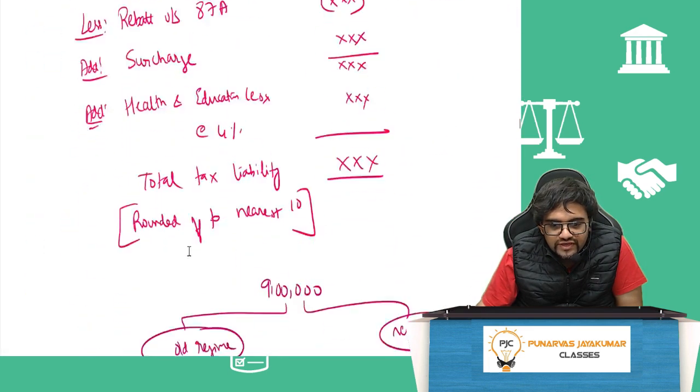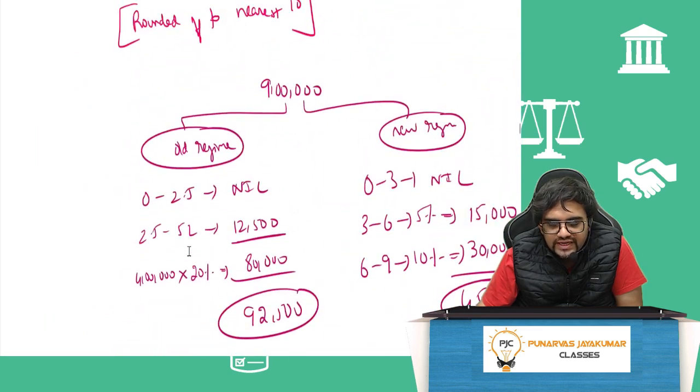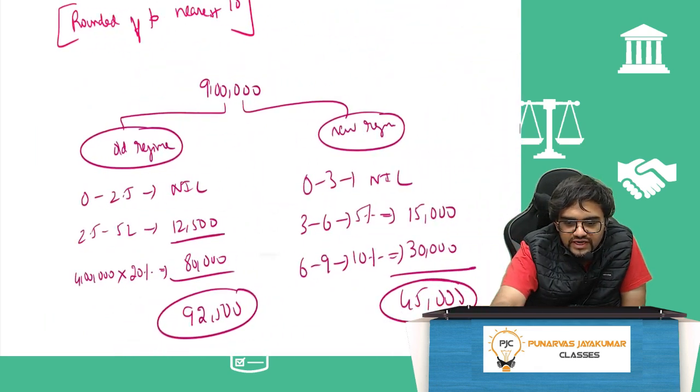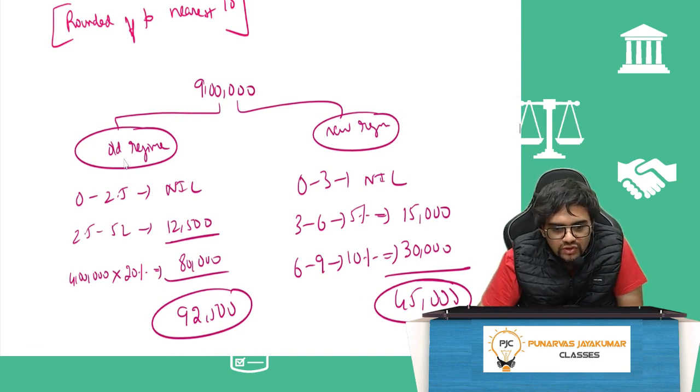So if I take, for example, an income of 9 lakh, in the old regime, 0 to 2.5 lakh, nil. 2.5 lakh to 5 lakh, 12,500, right? And 5 lakh to 10 lakh is there, no? So on the remaining 4 lakh extra, 20% will become 80,000 rupees. Totally, I would have paid 92,500 rupees.